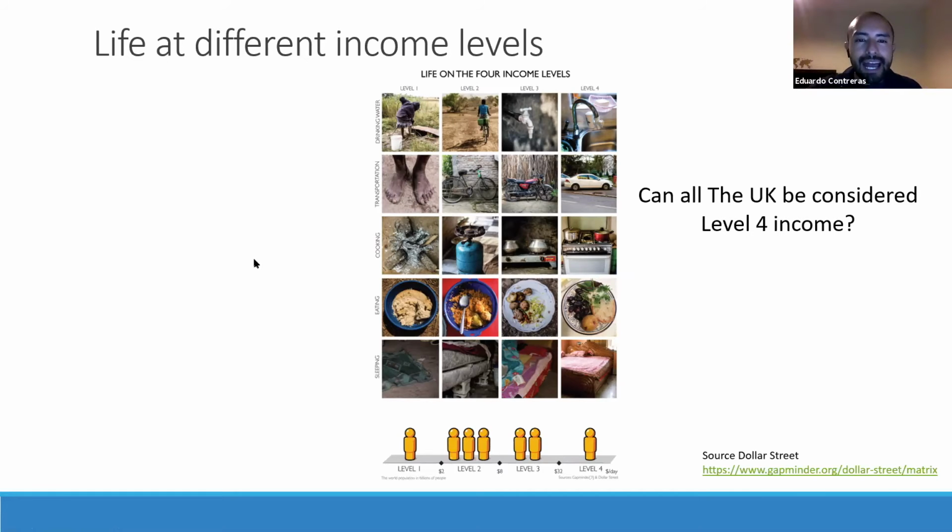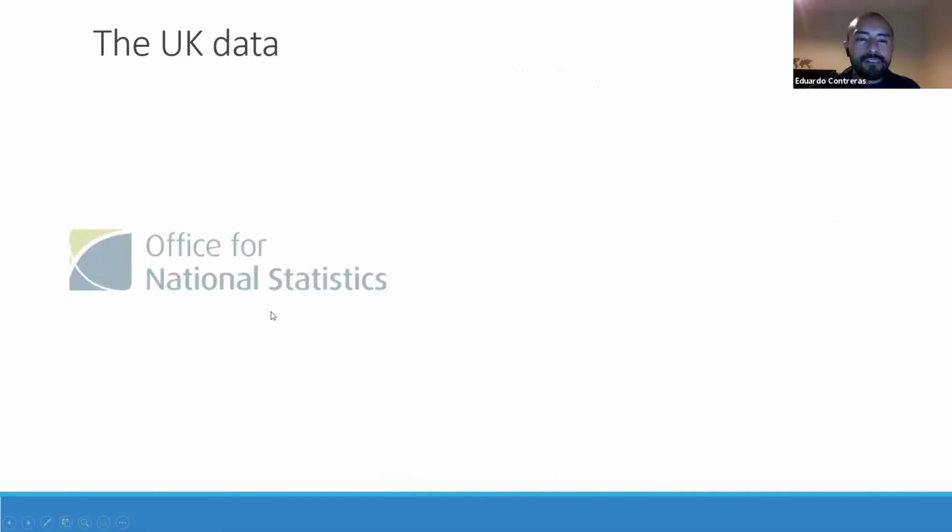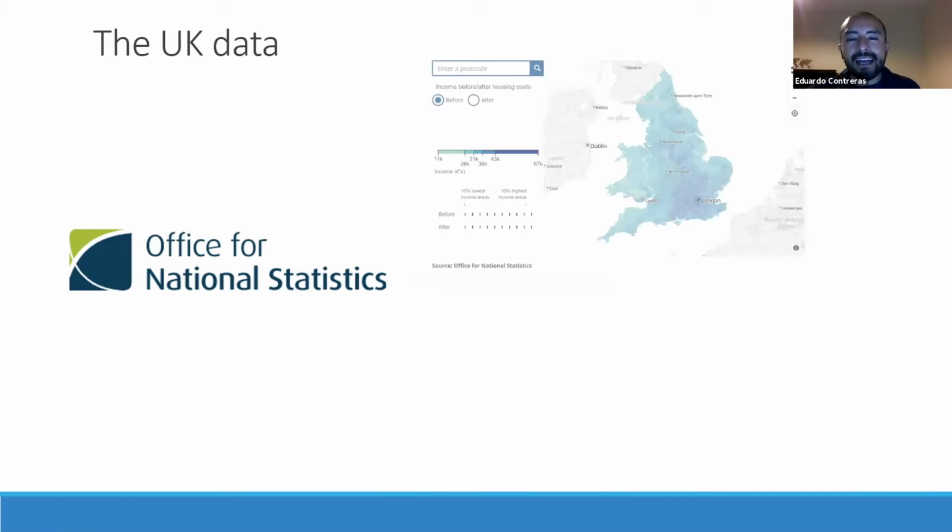So I took the data from the Office for National Statistics. I went through it and found that they have really good granular data about income across the UK, and also about age and life expectancy across the UK.